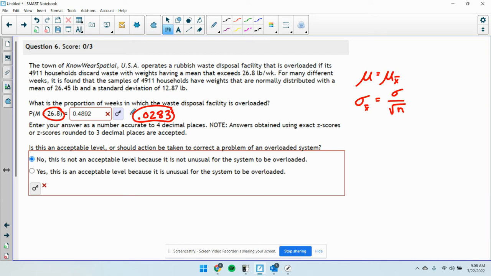So of all weeks throughout the year, it's overloaded a little less than 3% of the time. I don't know, you could argue both. What happens when it's overloaded? I don't know. But they wanted the answer yes. I probably would have given you credit for no as well if we had a discussion about it. But I think 3% is not that common. Generally speaking, our value for comparison is 5%. So if something happens less than 5% of the time, then we say it's significantly acceptable.